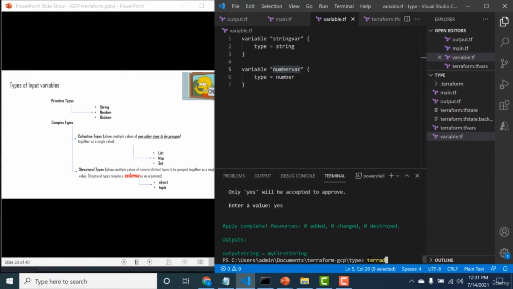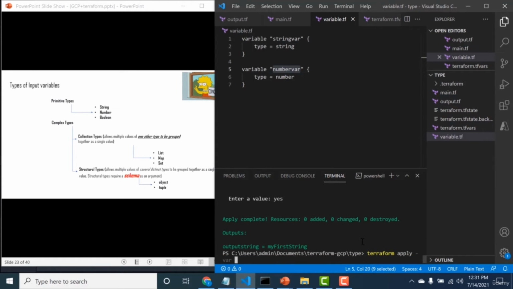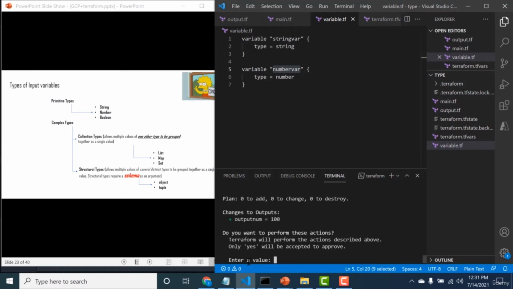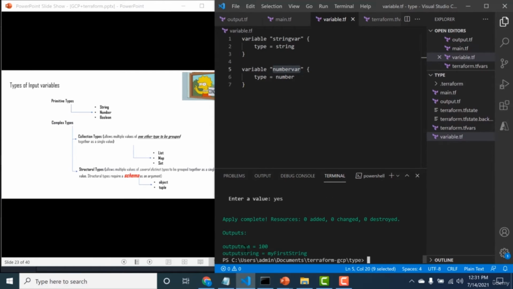So I do a Terraform apply and I do a -var, and for this particular variable I will assign the value 100. I'll do a yes. And you can see that if you go to the output.tf, this particular block of this particular name, that is output num, has the value of 100. So this 100 has come from the -var that I gave when I ran the Terraform apply. And as you know, this particular -var has got a higher precedence.